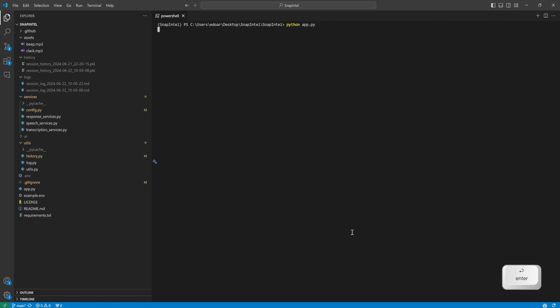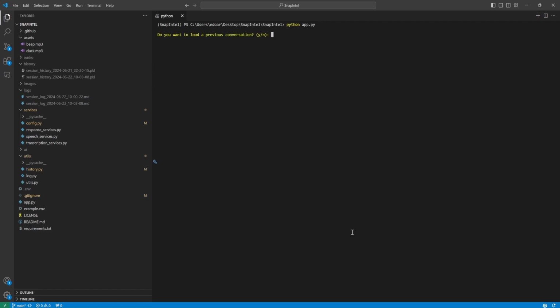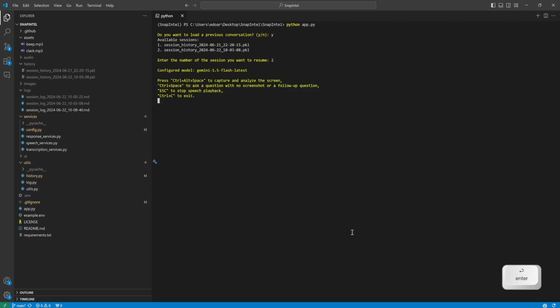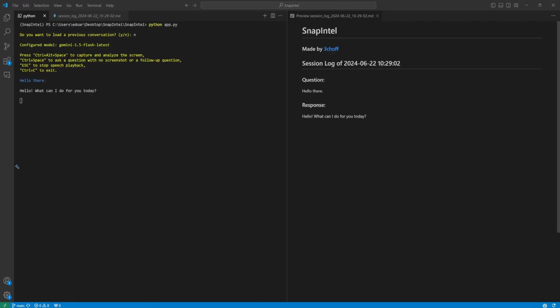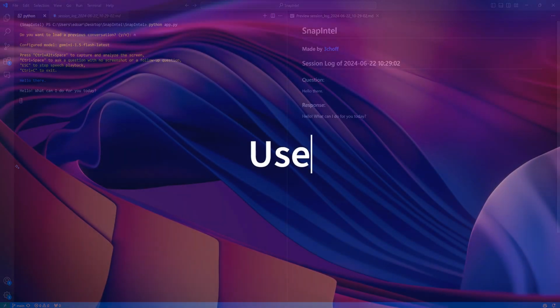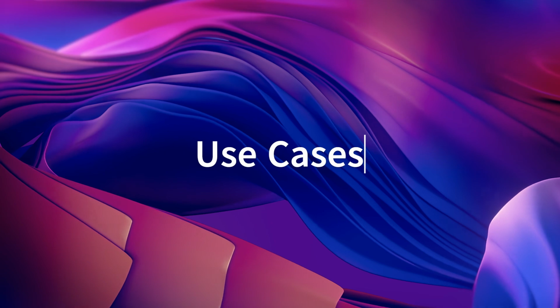Once the script is running, you can either start a new session or continue a previous session stored in the history folder. After making your choice, you can interact with the LLM using simple key combinations to query with or without an image. The assistant will listen to your request, following an audio cue, and stop recording when it detects silence. Let's explore some practical use cases to see SnapIntel in action.